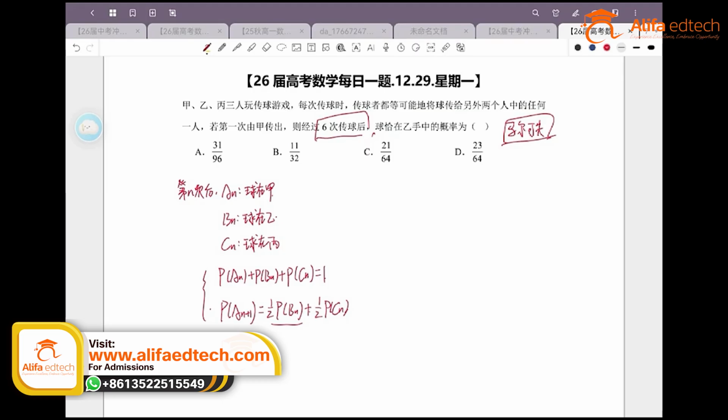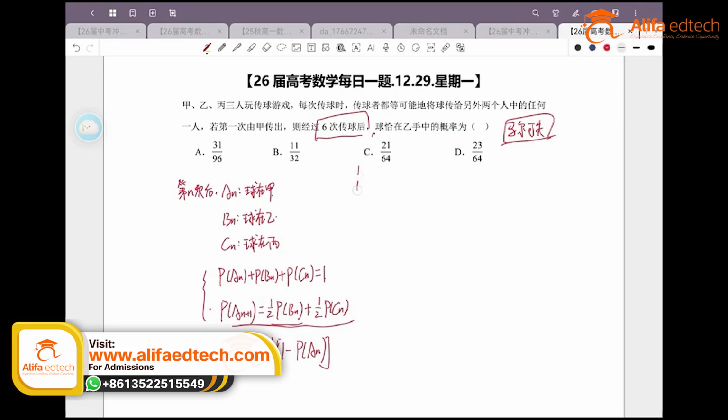So P(A_(n+1)) should equal what? It equals 1/2 times (1 minus P(A_n)). Originally, what was it? It was to explore the relationship among the 3 events A, B, C. But now what have we done? We've transformed it into a relationship involving the same event, making the connection between the nth time and the (n+1)th time very clear.